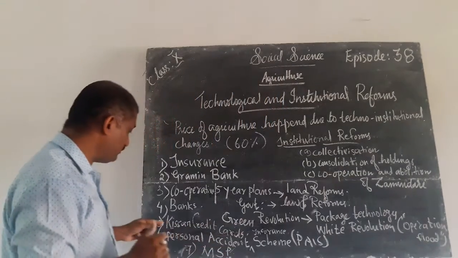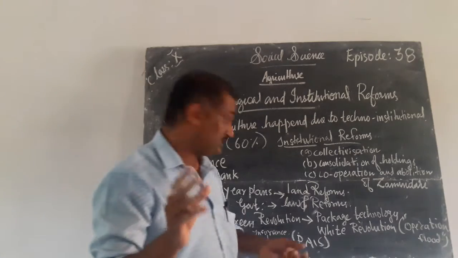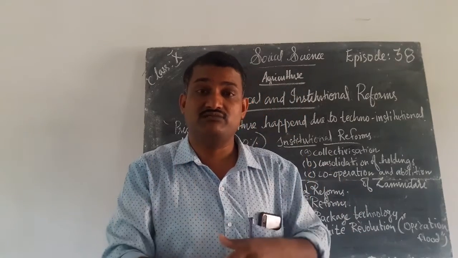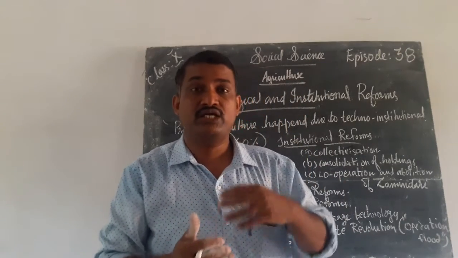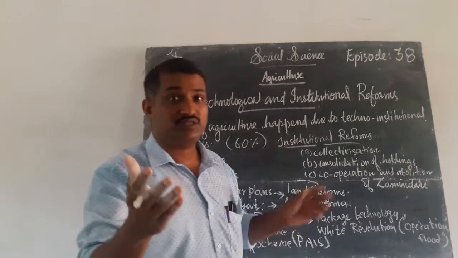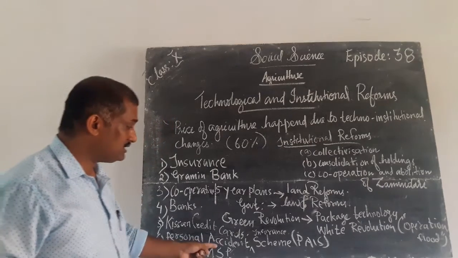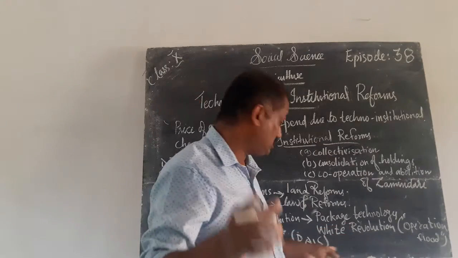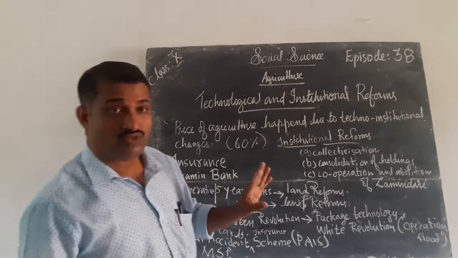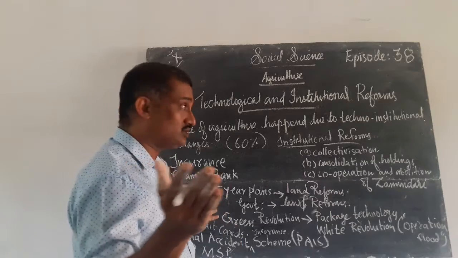Next we want to study about the personal accident insurance scheme. The personal accident insurance scheme was established by the government in order to save the poor peasants, especially to protect the agriculture sector. So that is the personal accident insurance scheme, or PAIS. It was also established in India to protect these poor peasants or the farmers.